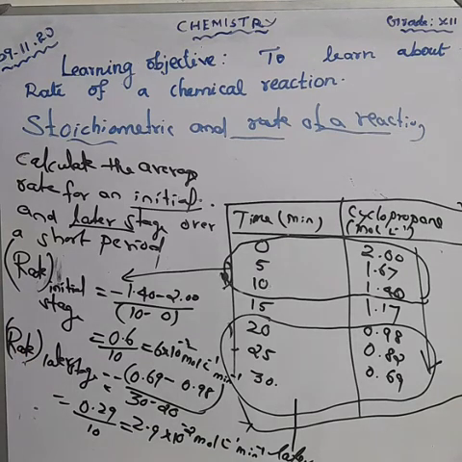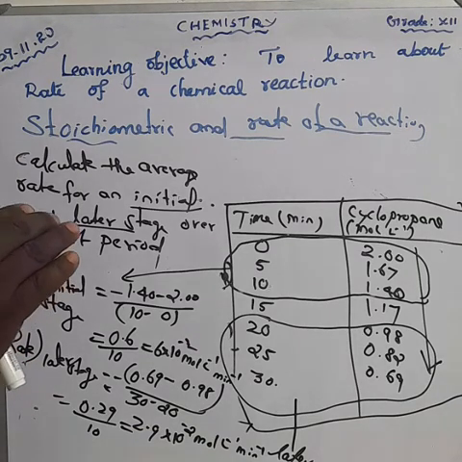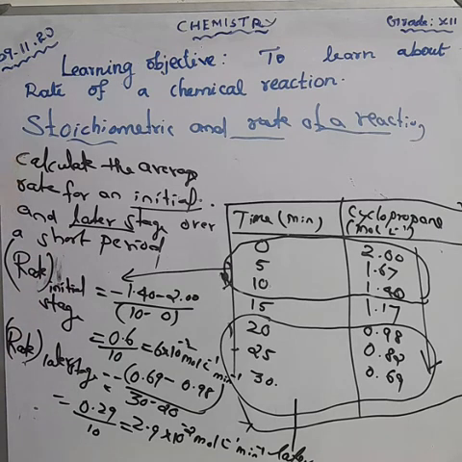So the average rate cannot be used to predict the rate of the reaction at any instant. We should tell about the definition for instantaneous rate.